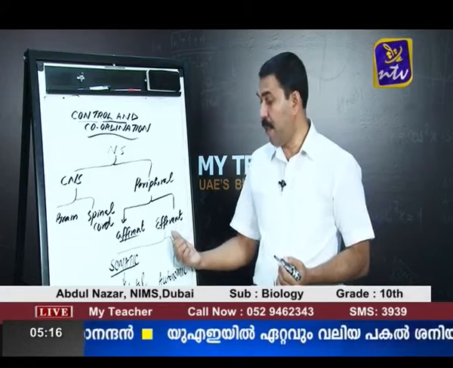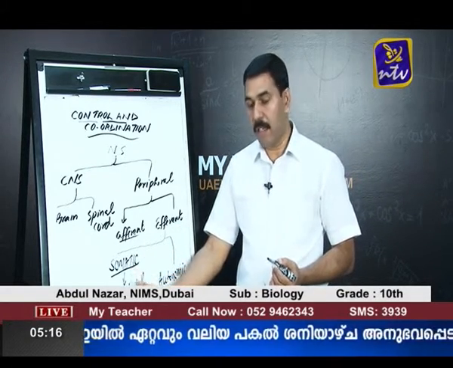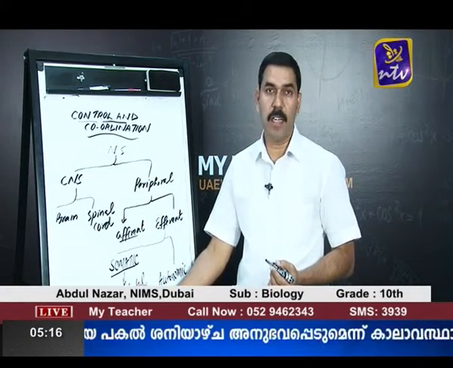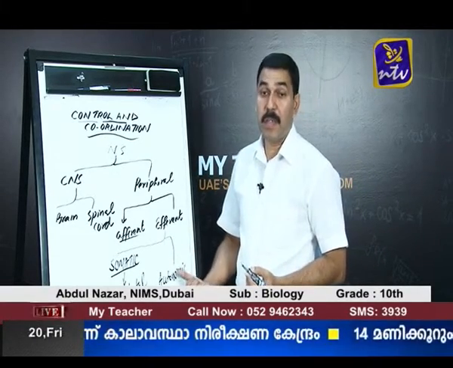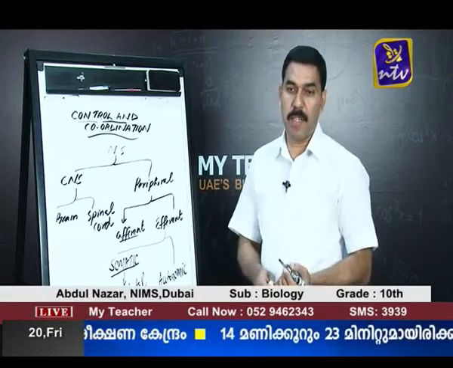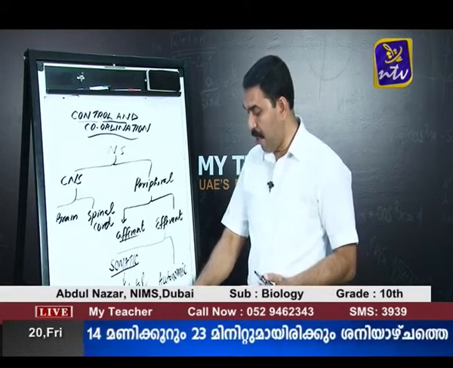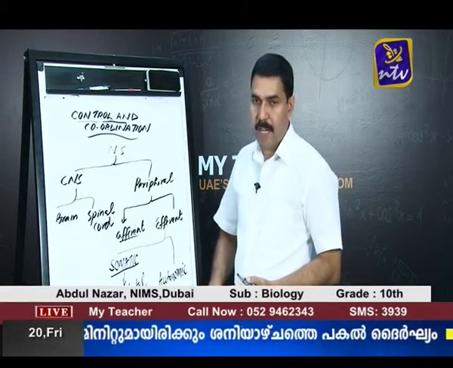The efferent pathway is again divided into somatic, consisting of those nerves which are connected to the skeletal muscles, and the second one is autonomic. Autonomic means that part of the nervous system which prepares the individual for meeting an emergency. The autonomic nervous system is again divided into two: sympathetic and parasympathetic.